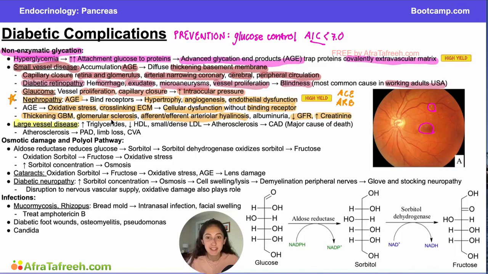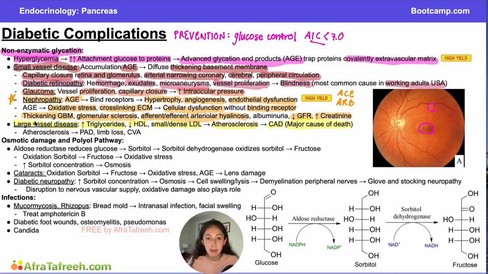And then finally, large vessel disease can also result from non-enzymatic glycation as well. Increased triglycerides, decreased HDL, and small dense LDL can lead to atherosclerosis, which can lead to coronary artery disease, which is actually the major cause of death for patients with diabetes. All of these complications that we've talked about up here are more of morbidities. These are going to make it certainly harder to live, but won't necessarily lead to cause of death. Coronary artery disease, however, is still the major cause of death in patients with diabetes, and if they ask you what the most common cause of death for patients with diabetes is, you should say cardiovascular disease.